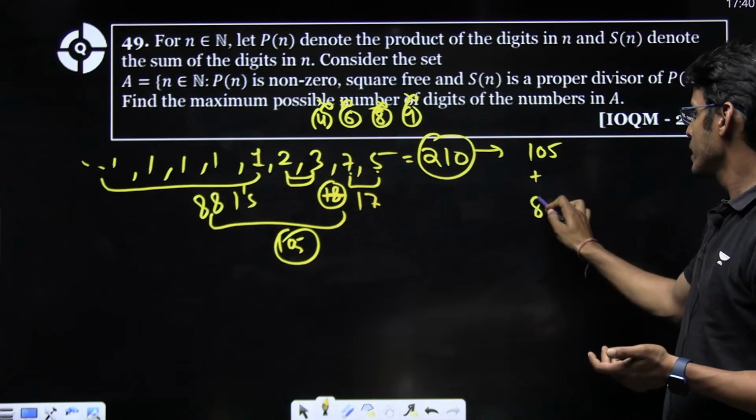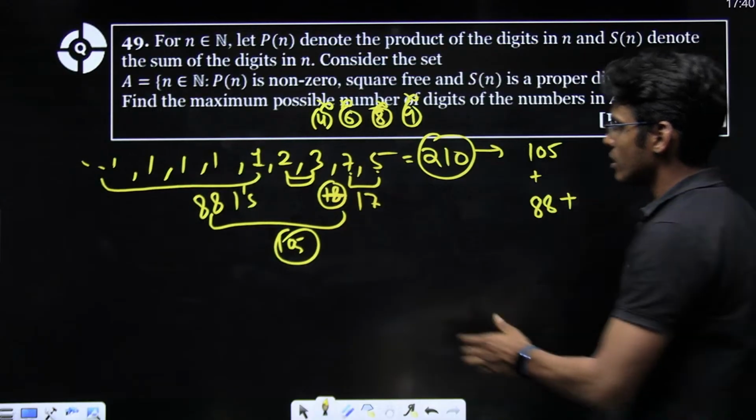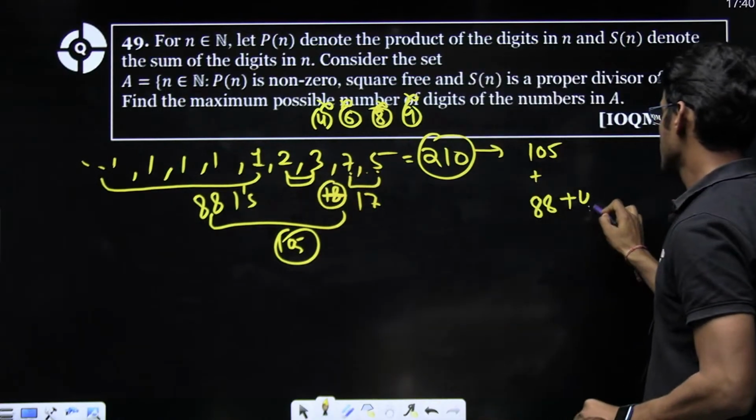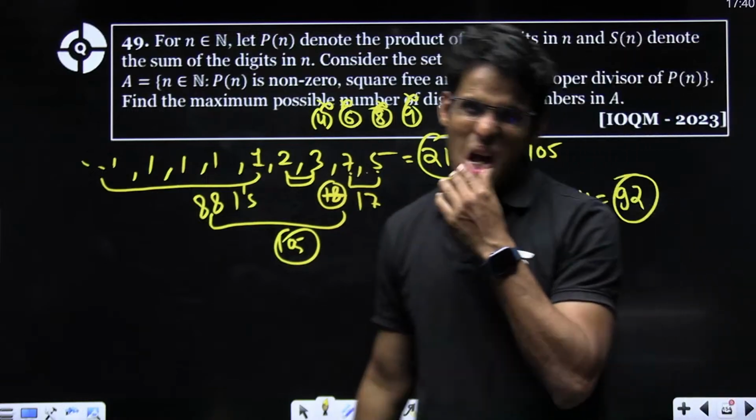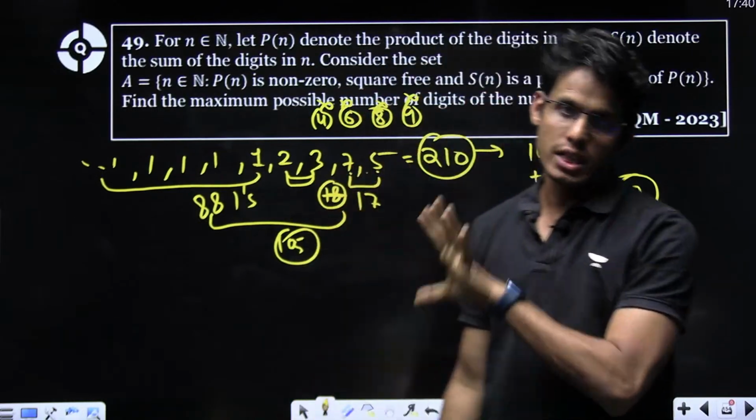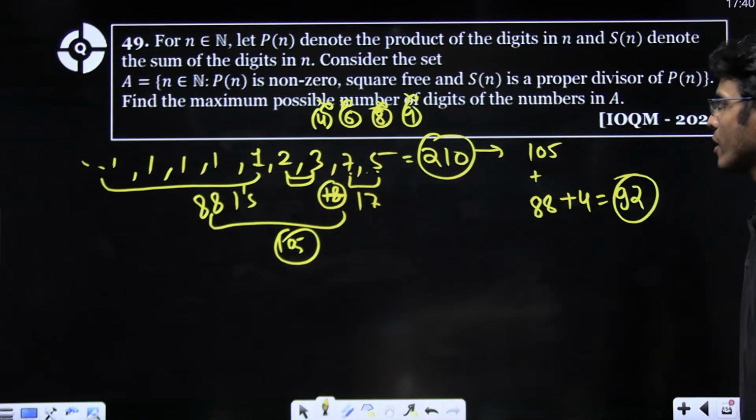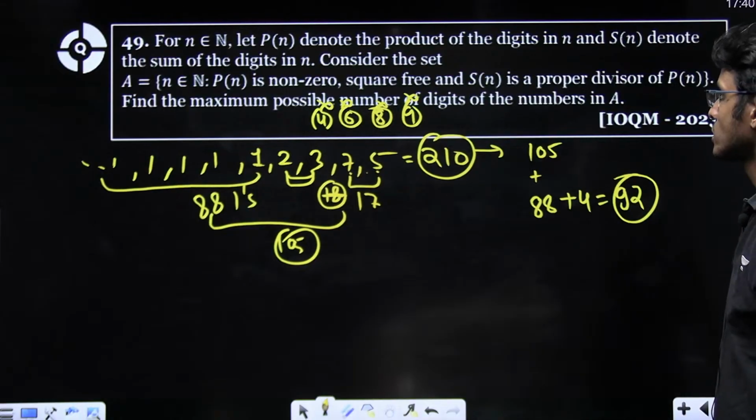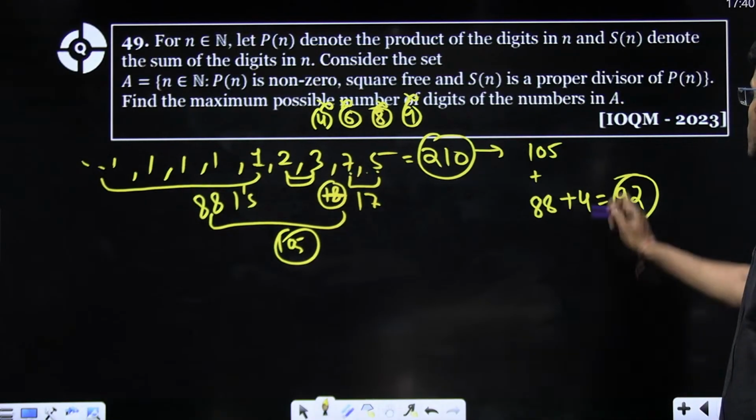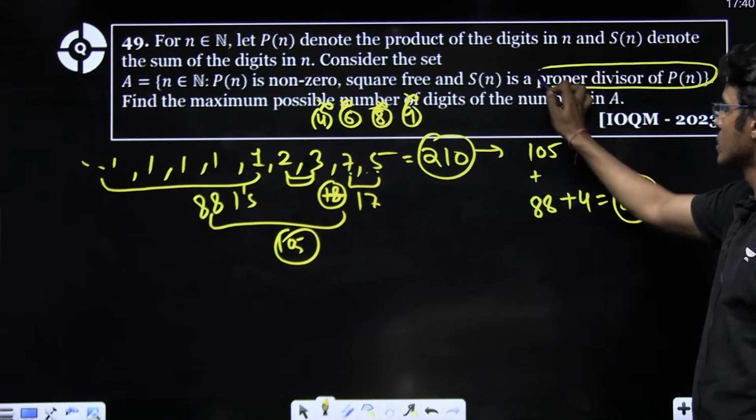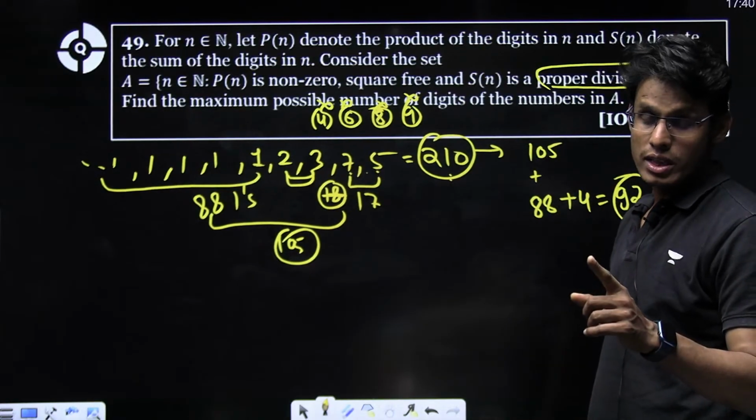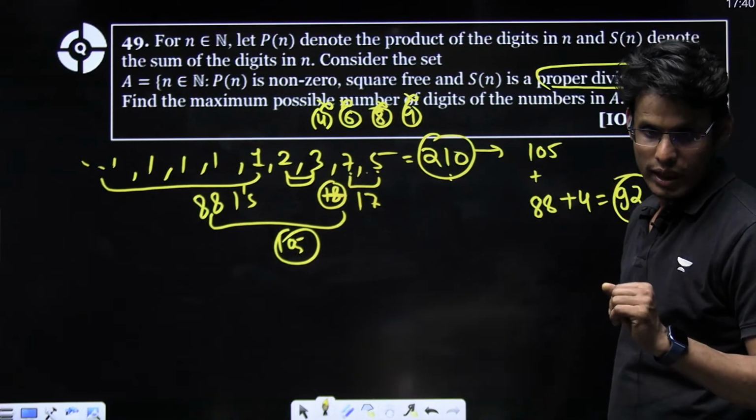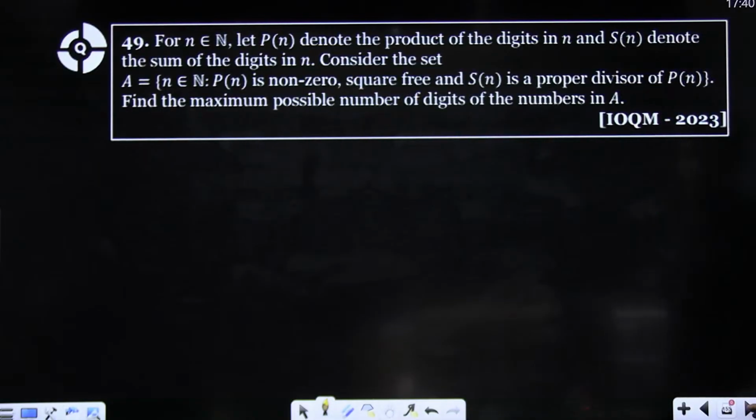So 88 ones plus these 4 digits, it can have a maximum of 92 digits. It can have a maximum of 92 digits. Because it is a proper divisor, it cannot be 210. The sum of digits cannot be 210. Okay, so 92 is the correct answer.